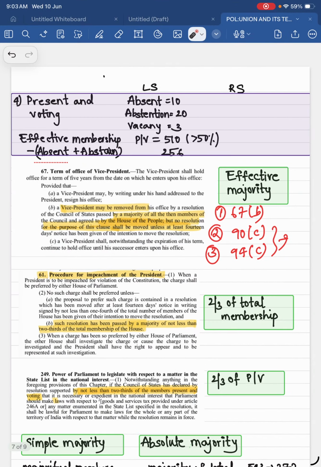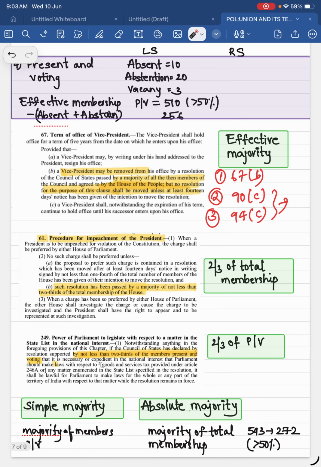Okay, let's see another one. This is done. Let's see the last one. Last one is 2/3 of members present and voting. This is the majority present under Article 249. Let's see afterwards what is 249. But this you should remember: 2/3 of members present and voting, not total membership. Present and voting. 2/3 of members present and voting. Okay, this is another.